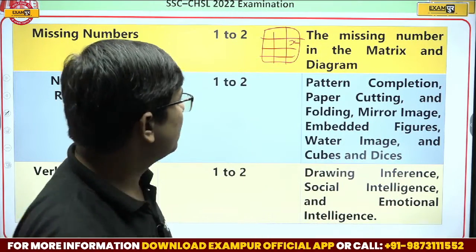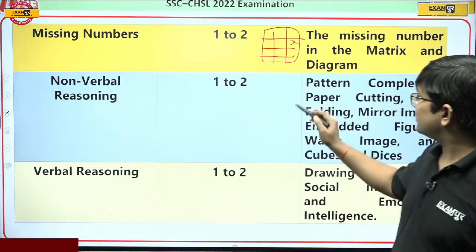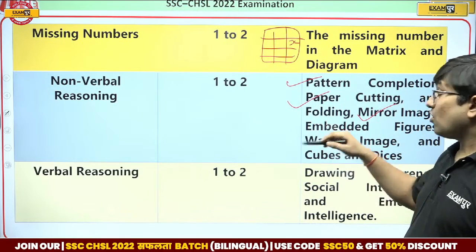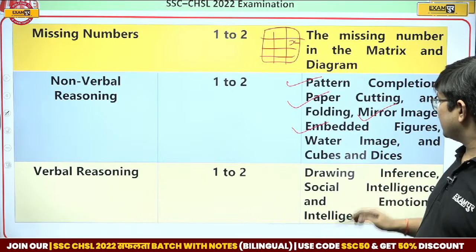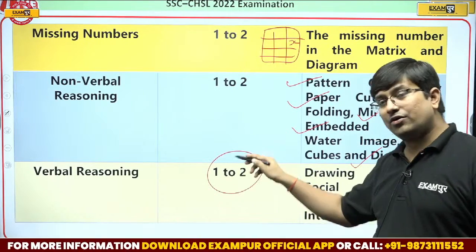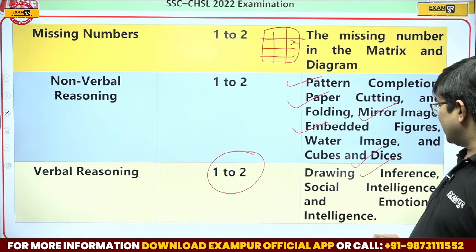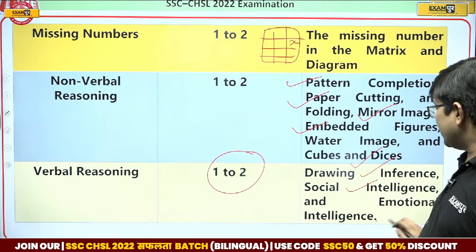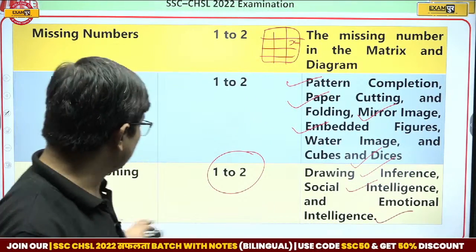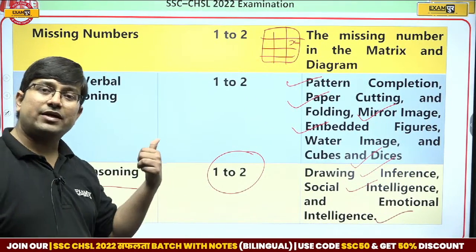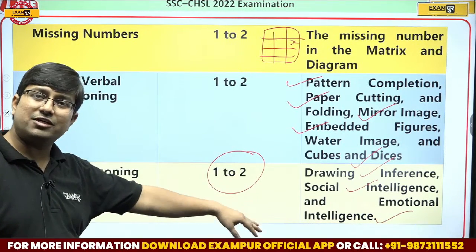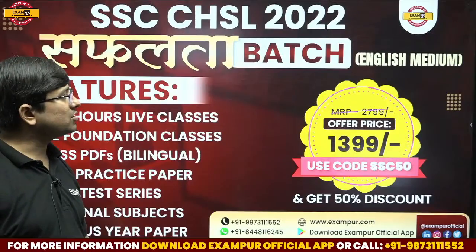That is the reason. From that, 1 to 2 questions can be asked from pattern completion, paper cutting and folding, mirror images or water image, embedded figures, and cubes and dice. In verbal reasoning, 1 to 2 questions can be from drawing inference, social intelligence, and emotional intelligence. It includes topics like statement and conclusion, statement and course of action. Although they have negligible weightage, we still have to take them into consideration.